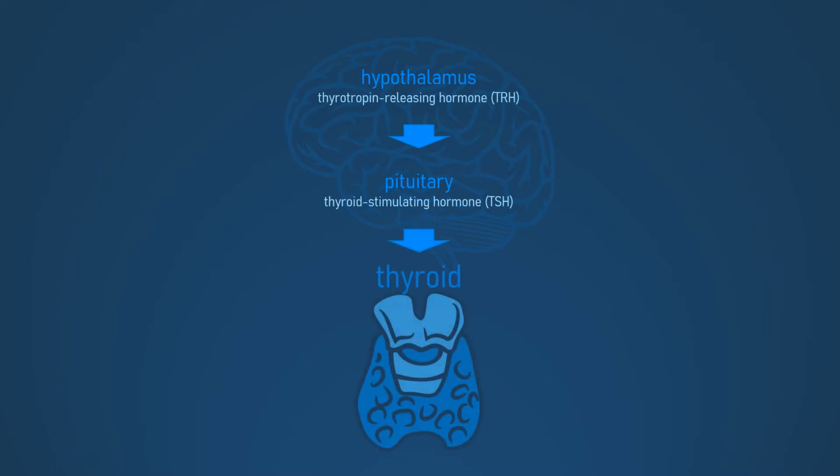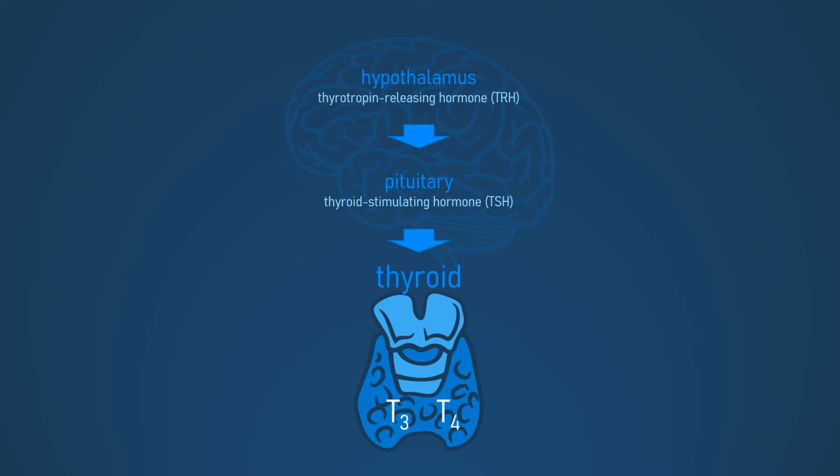The thyroid gland rests on the front of the neck, below the Adam's apple. When TSH reaches the thyroid gland, it carries the message to release more thyroid hormone. The thyroid does this by secreting T3 and T4. T3 and T4 are the two forms of the thyroid hormone.